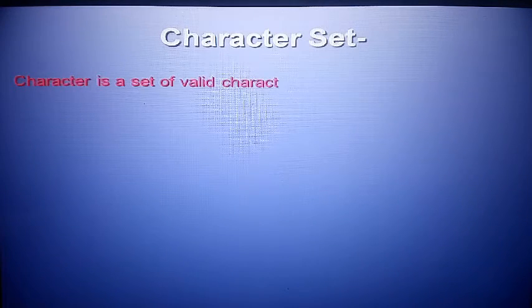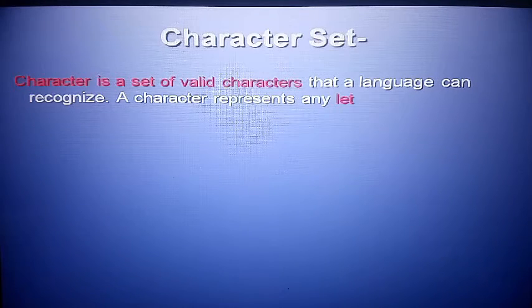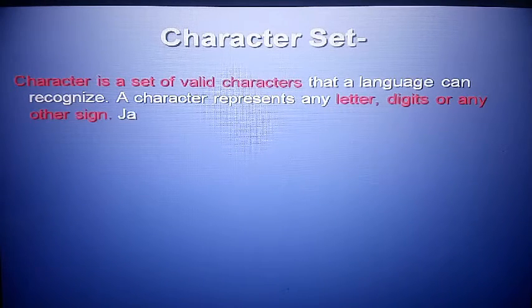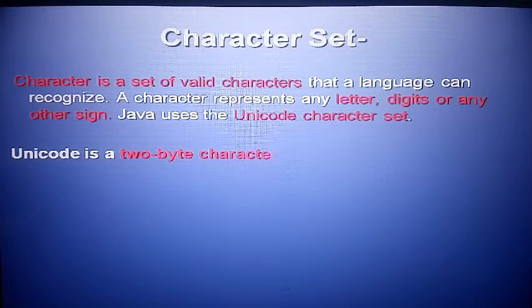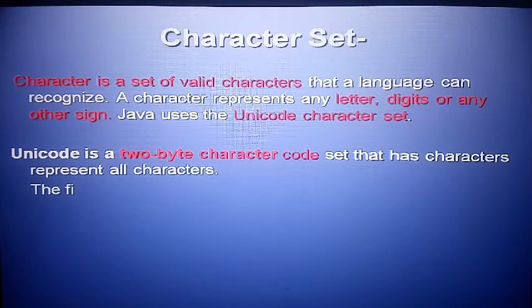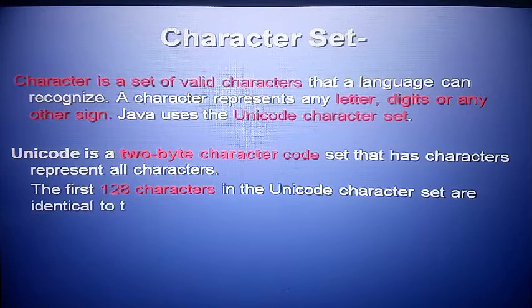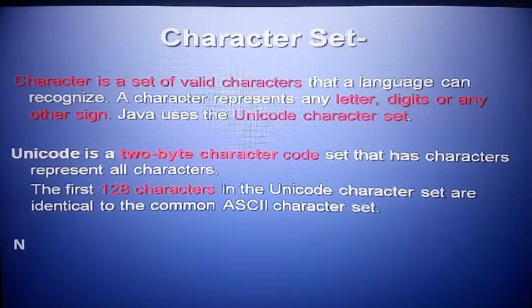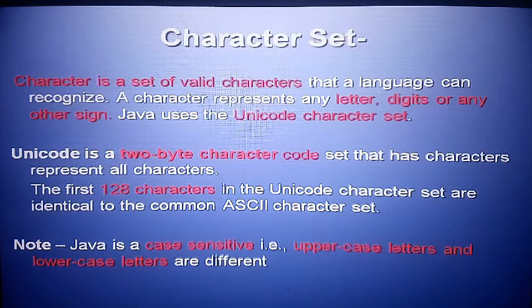Number 1, character set. Just like the name already defines, character means ABCD. So a character set is a set of valid characters so that a language can be recognized. With the help of characters, the language is recognized, like letters, digits, and any other symbols. Java especially uses the Unicode character set, like ASCII values, with 128 characters.